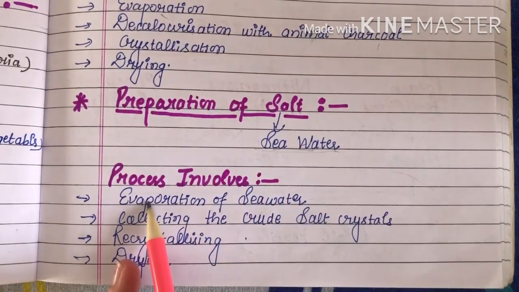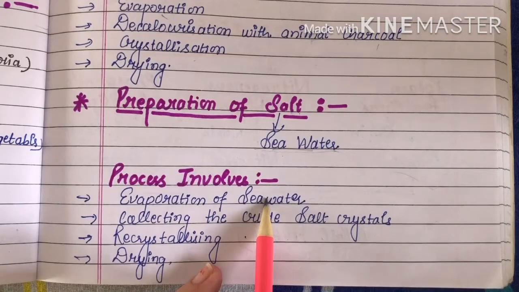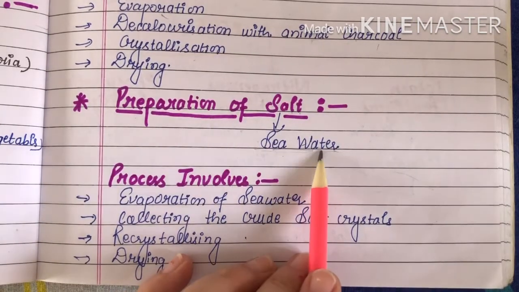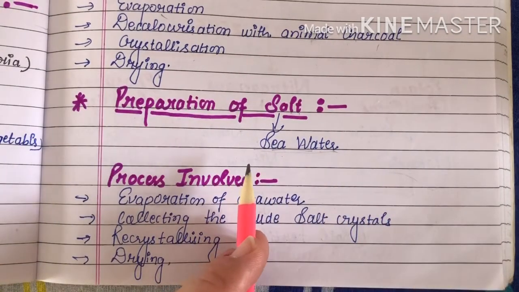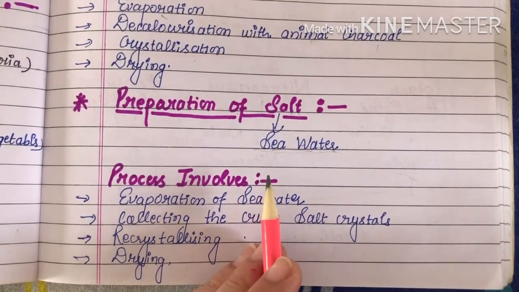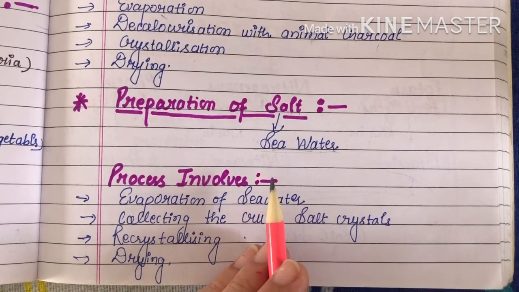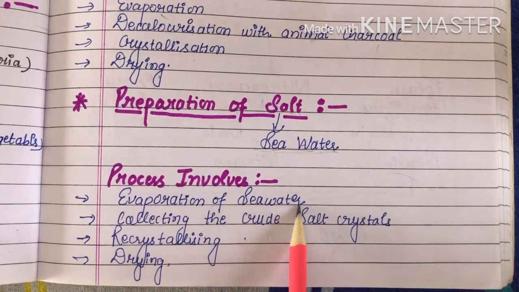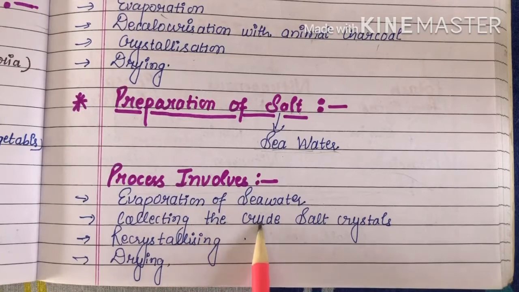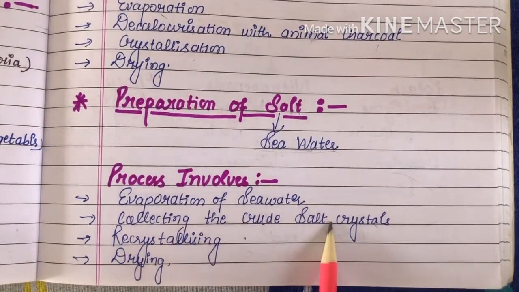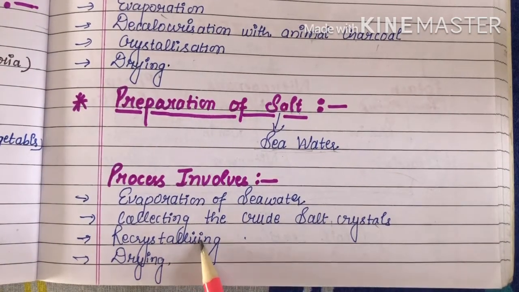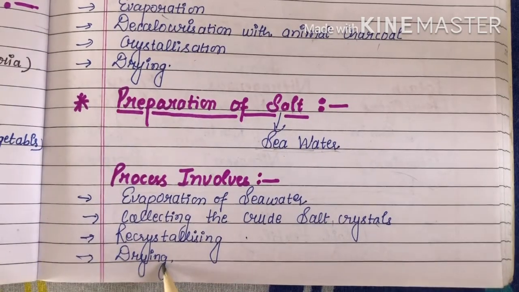Firstly, evaporation of sea water: the water part is evaporated and the solid part, that is salt, is left behind. Then collecting the crude salt crystals, meaning we collect the solid part that is left. Then recrystallization and then drying the crystals, and we get salt.